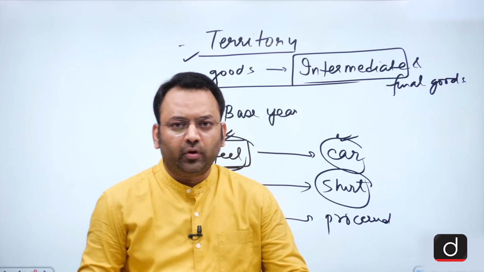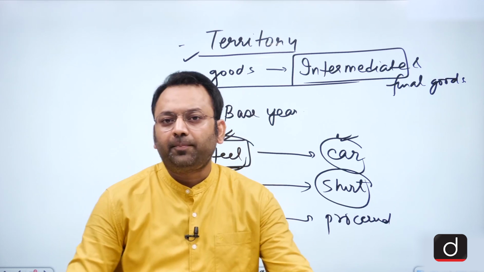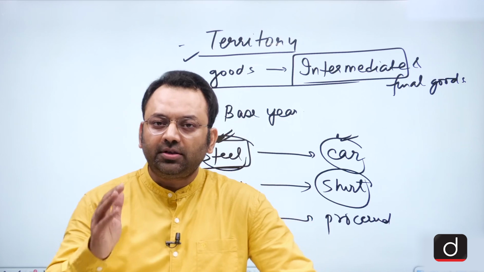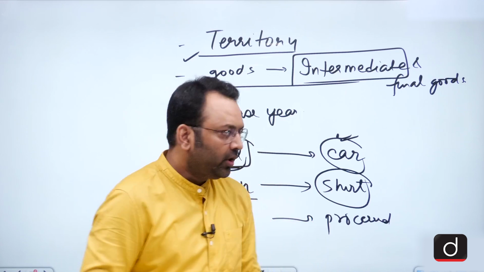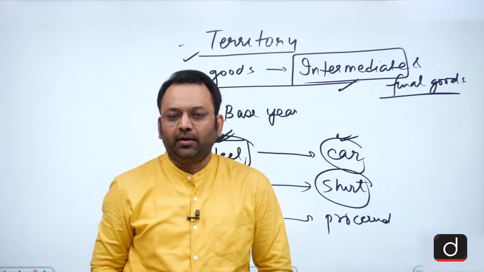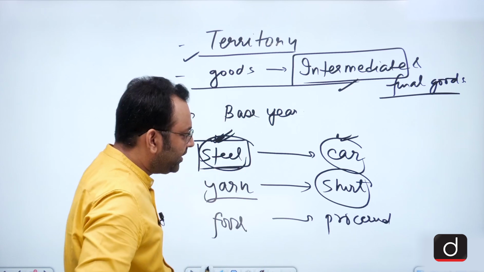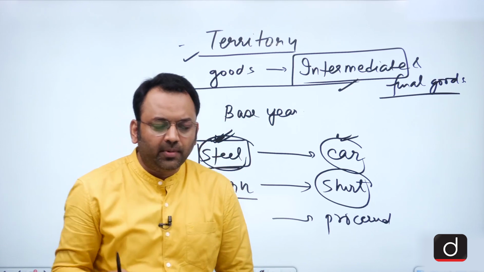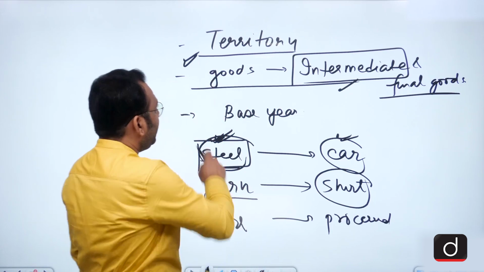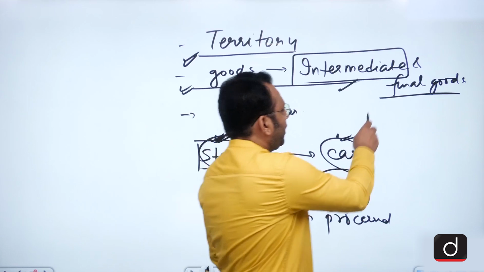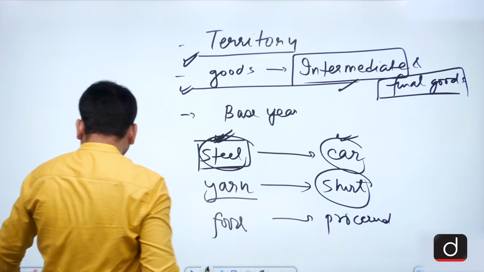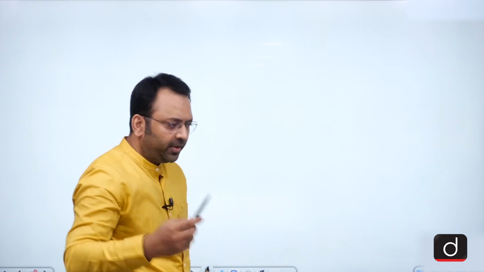And that is why we have to understand that whenever we talk about the production in the country, to avoid the problems of double counting, to arrive at the right figure, we should talk about only the final goods, not the intermediate goods. So first, in order to understand the concept of GDP, national income, we must understand that we have done about the territory, then about the goods, in which we have to talk about the final goods. Let's proceed to the definition of GDP, then we shall come to the concept of base year.